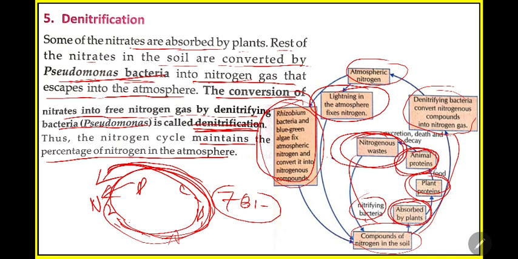Try to learn in this way, because in science the diagram is the first important thing. In the exam, even if you forget these things, if you know this diagram, you can write many things from it. At least out of a 5 marks question, you can score 3 if you can write from the diagram.